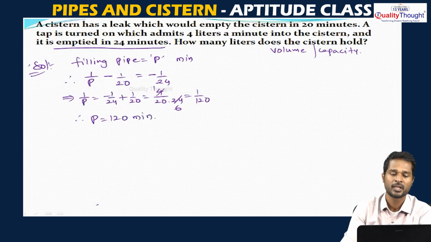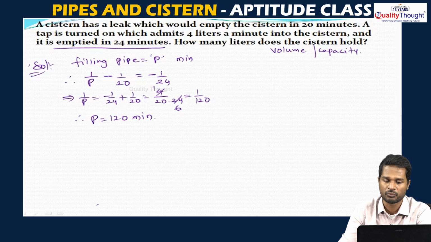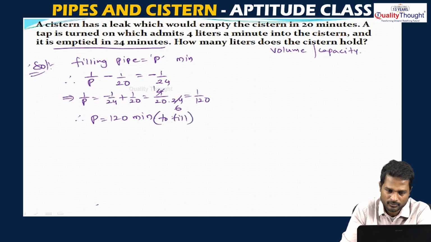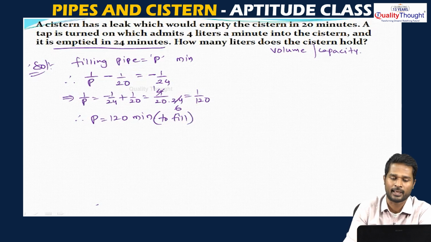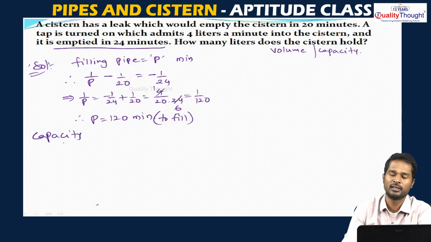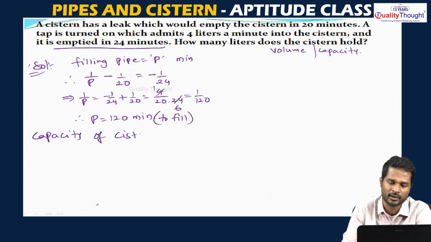But what is p? p is nothing but the time taken by the filling pipe to fill the tank completely. So p is the time required to fill the tank. Now see, he has given that the pipe which is filling the tank will send 4 liters of water every minute into the tank. So the capacity of the tank, or the volume of the tank, or the number of liters that the cistern or the tank will hold. So, capacity of tank or cistern or anything is okay. Capacity of cistern I will write.